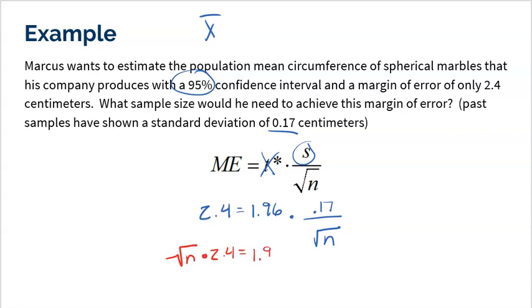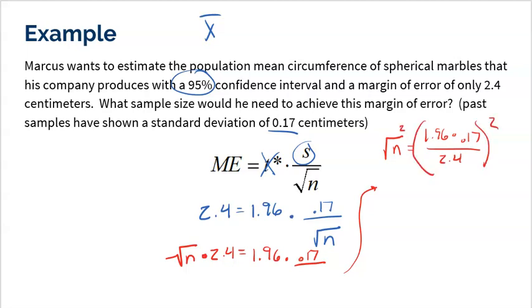You cannot square both sides yet because it's only in the denominator. So once I multiply, it cancels that out. Okay, so that is gone. Then I have to divide the 2.4 over. So I'm going to carry my work up here. I'm going to take the square root of n, and I now have 1.96 times 0.7 divided by the 2.4. Now, since the square root is only on the n, my final step would be to square both sides completely to solve for n.